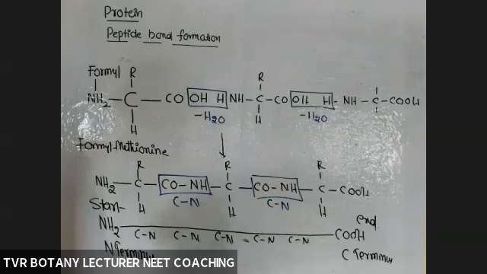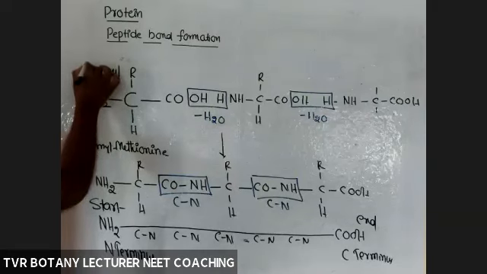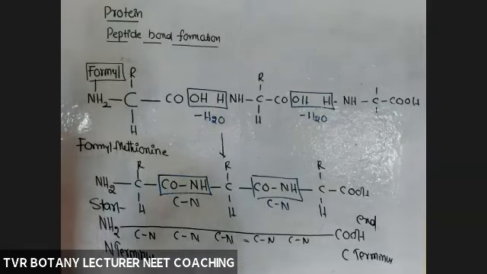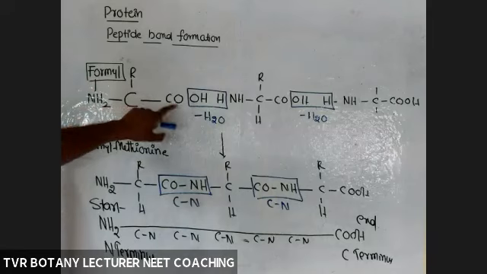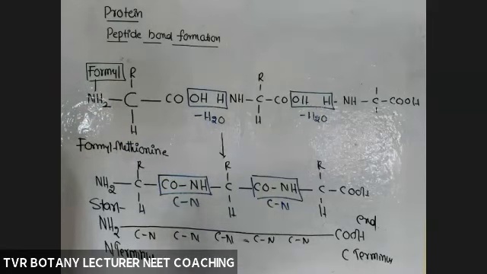Sir, you have written that it is formyl methionine. Is it the whole molecule or only that one amino acid? This is the amino group, and to this some functional group is attached, the formyl group. As it is attached to the amino group, the amino group is not suitable for formation of a peptide bond, as it is blocked.